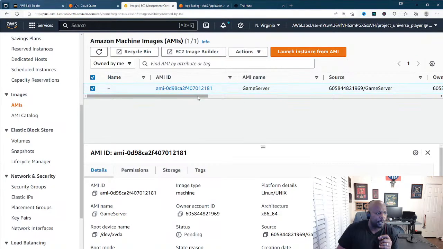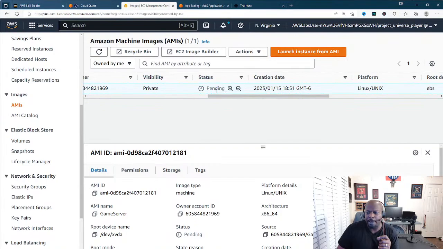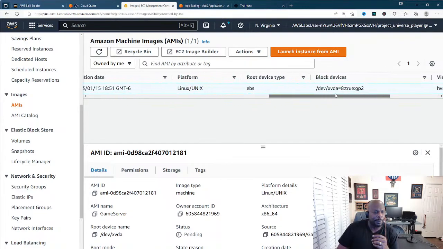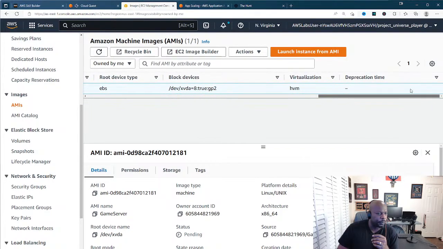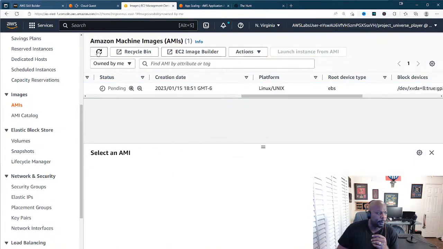All right, so let's look at our game server real quick. It says the status is pending, because sometimes it takes time to spin up resources within the cloud. So it wants us to refresh until our game server is up and running, which is no problem. We're just sitting here waiting for our game server to come up online.